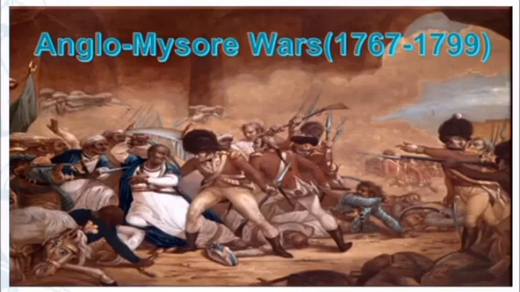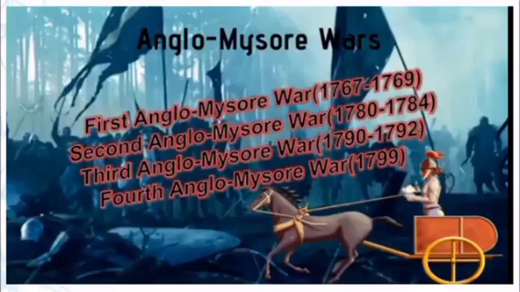Next, let's see about the Anglo-Mysore Wars, which were fought between 1767 and 1799. Here, Anglo means between the British and the Mysore kingdom. The war was fought in 4 phases.